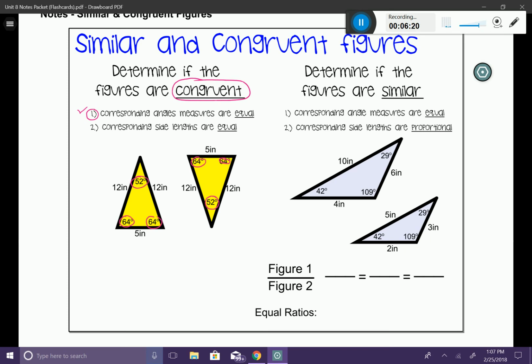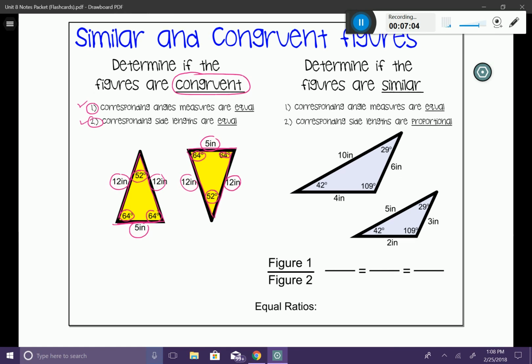The other thing you have to do to determine if the two figures are congruent is ask yourself, are corresponding side lengths equal? So I like to start with this bottom one. You can see that the measure is 5 inches, and up here it is also 5 inches. And do the same thing for the other sides as well. And you can see that, yes, they are indeed the same length. So therefore, since both of those two tests conclude that they are true, these two figures are congruent.